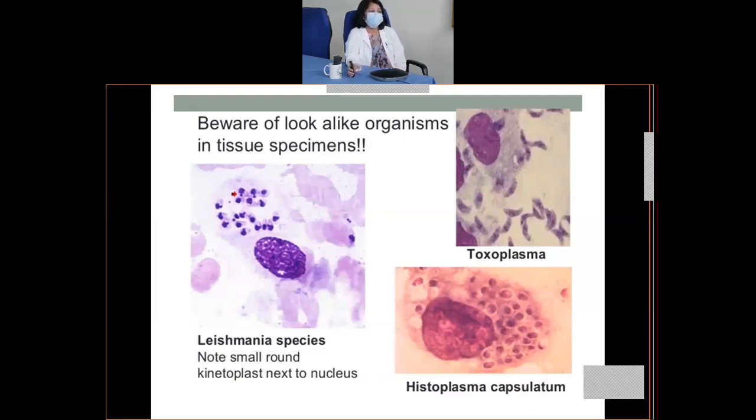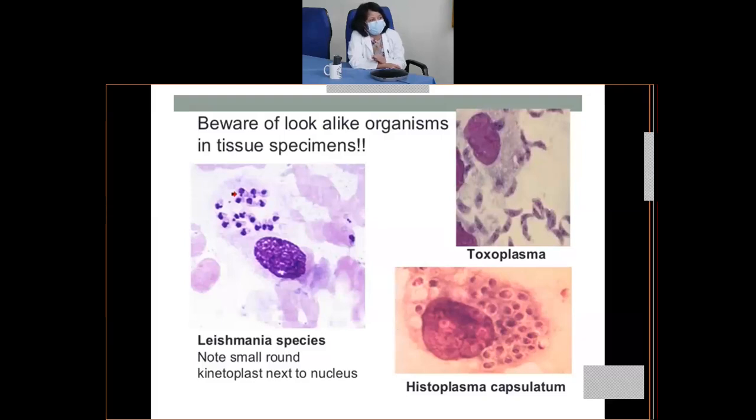When a biopsy sample or tissue sample is taken and stained using different stains, there may be certain organisms present inside the reticuloendothelial cells. For example, Leishmania is a parasite. If the amastigote forms of Leishmania are present inside the cells, they are very similar to histoplasmosis.